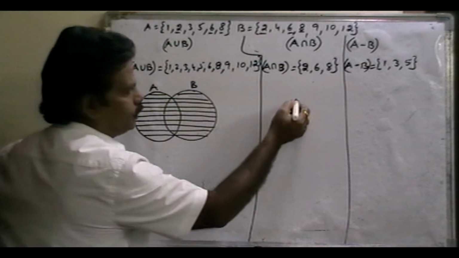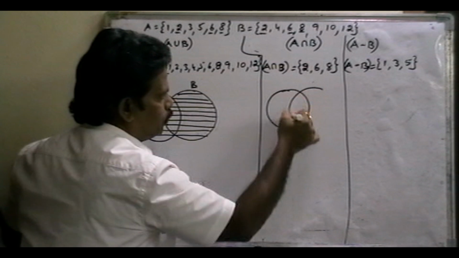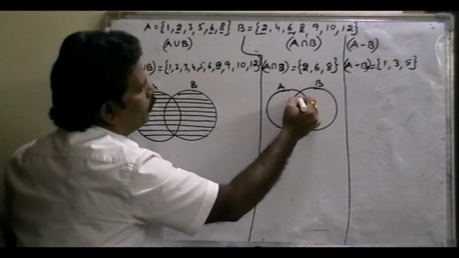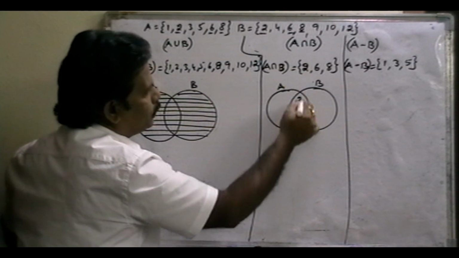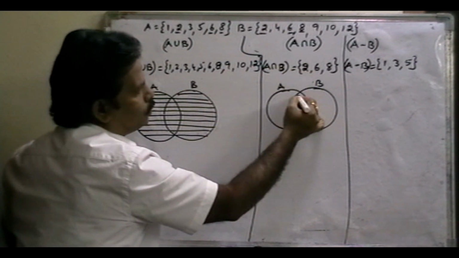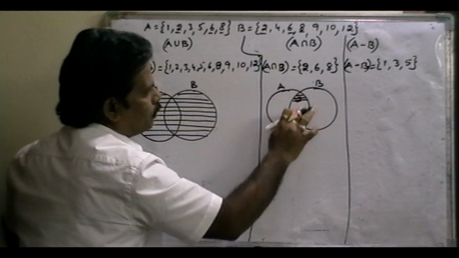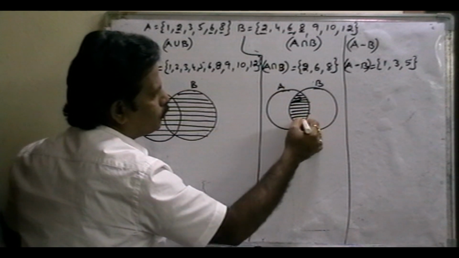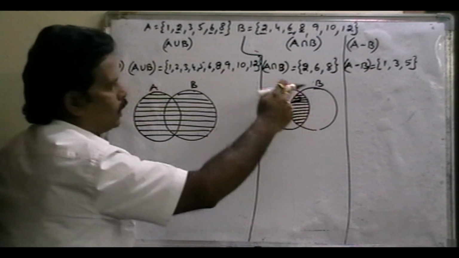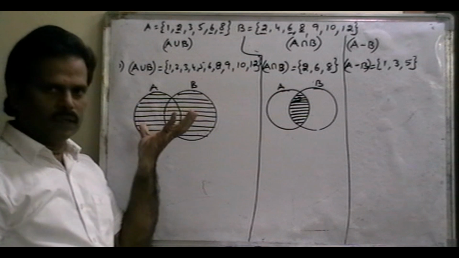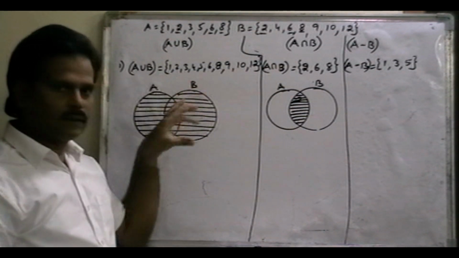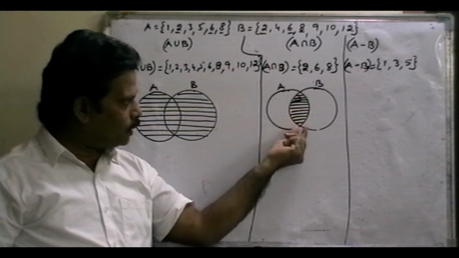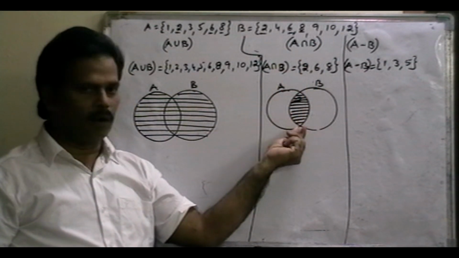Now A intersection B. It is A, B. Only common elements 2, 6, 8. These are the intersection part. So only this region is A intersection B. A union B means total elements. A intersection B means only common elements. Only in this region are the intersection elements, the common elements.